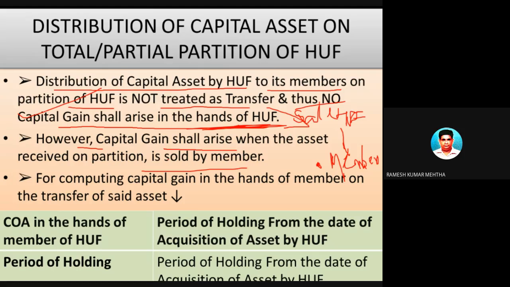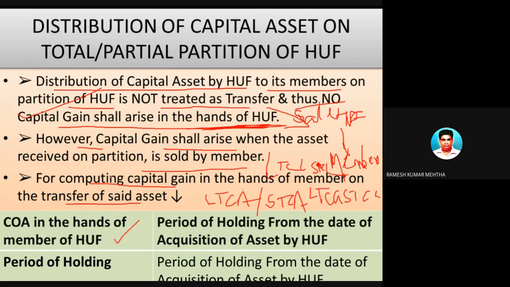So at that time, there is an element of transfer which has taken place, and we are supposed to find out whether it is a long-term capital asset or a short-term capital asset, and whether it is a long-term capital gain or a short-term capital gain or a long-term capital loss or a short-term capital loss. For computing such capital gain in the hands of the member on the transfer of such asset, we have to take into consideration this particular phenomenon.